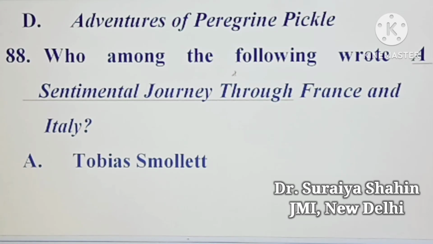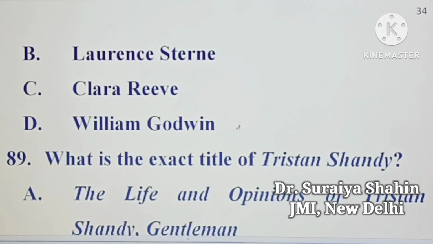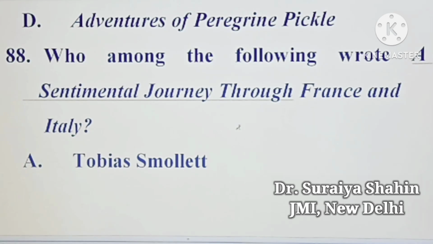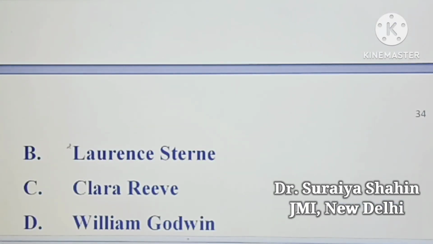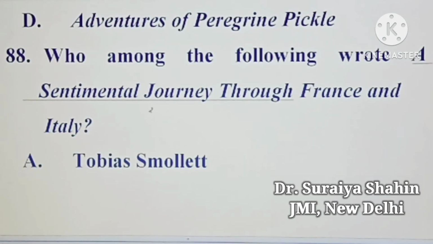Next question: who among the following wrote A Sentimental Journey Through France and Italy? First option is Tobias Smollett, second option is Lawrence Sterne, third option is Clara Reeve, and fourth option is William Godwin. So your correct answer would be Lawrence Sterne. Lawrence Sterne wrote A Sentimental Journey Through France and Italy.